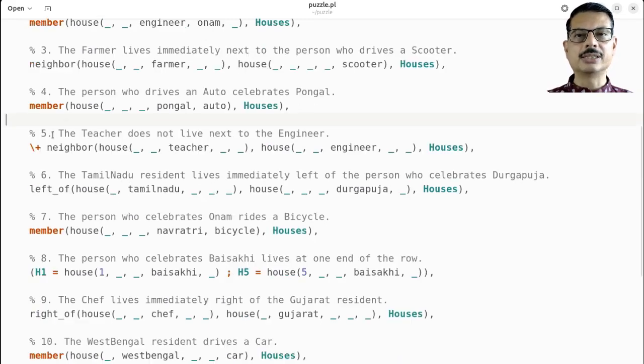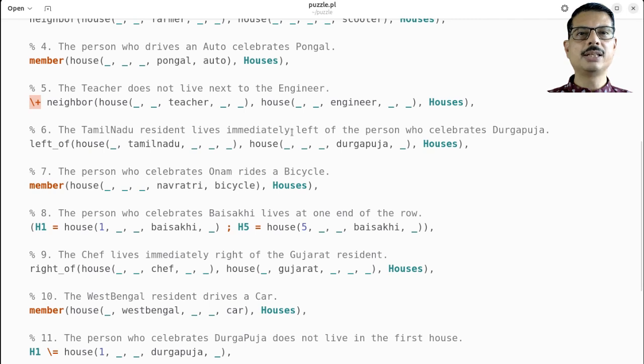Next, we have the constraint that the teacher does not live next to the engineer. Now, this symbol that we have used is for not. We are asking that the houses of the teacher and engineer in this particular list should not be side by side. We will see later how neighbor is defined. The next constraint is that the Tamil Nadu resident lives immediately left of the person who celebrates Durga Puja. So we are using a relation left of, where we say that the person from Tamil Nadu is on the left side of the person celebrating Durga Puja in this houses list.